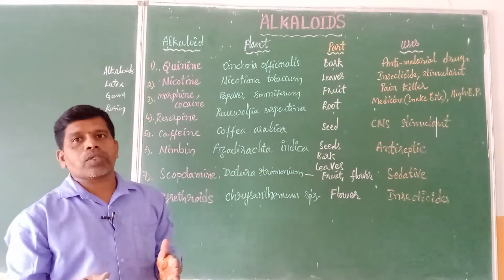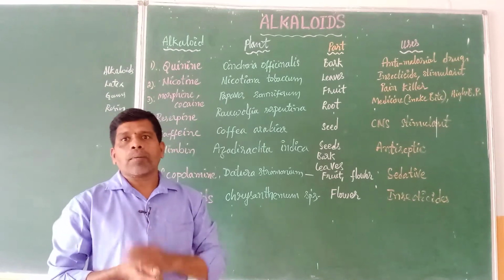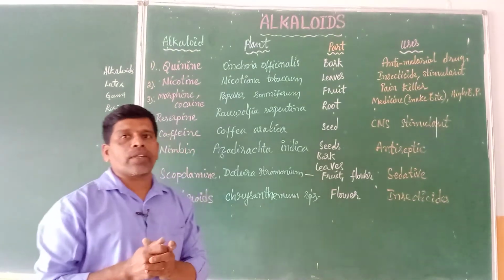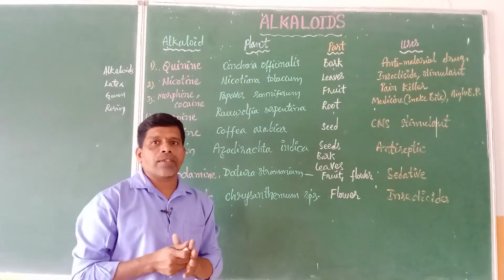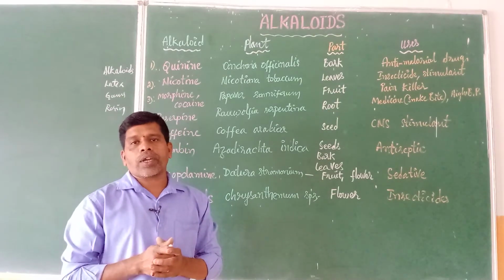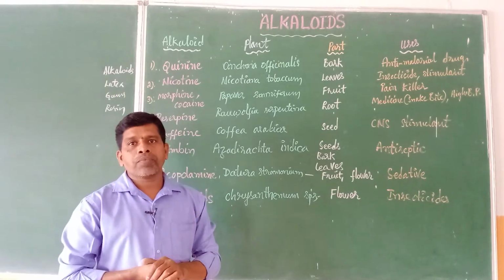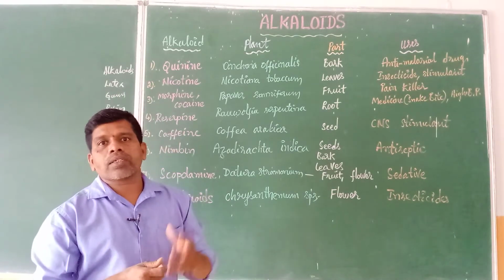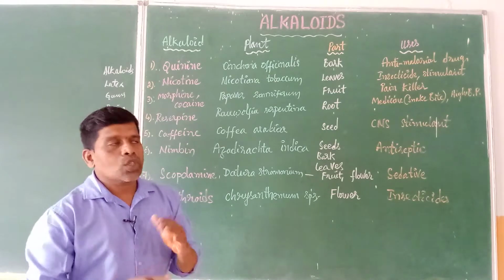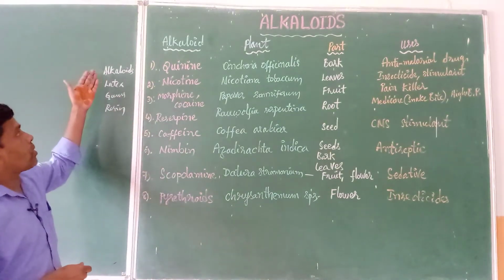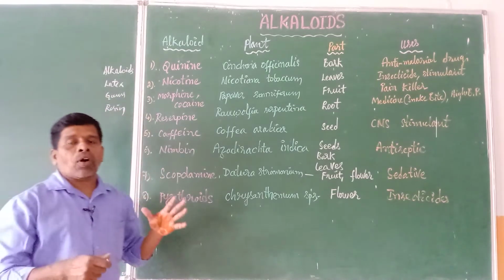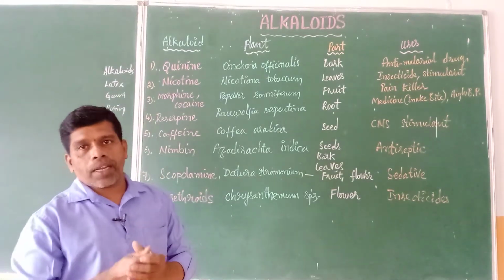The biochemical substances produced in plants are of two types: primary metabolites and secondary metabolites. Primary metabolites, for example carbohydrates, fats and proteins, are useful for growth and development. The second type of biochemical substances are the secondary metabolites. We have listed substances like alkaloids, latex, gums, resins, etc. All these are examples of secondary metabolites.